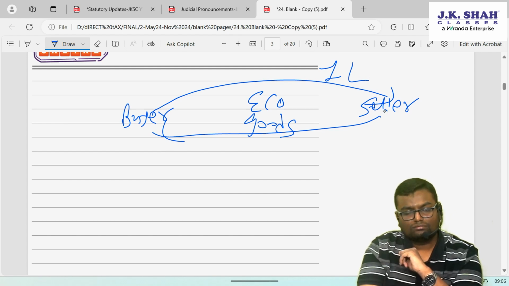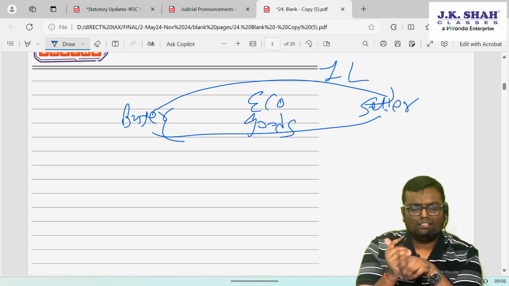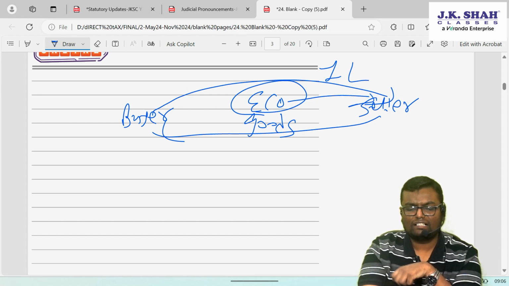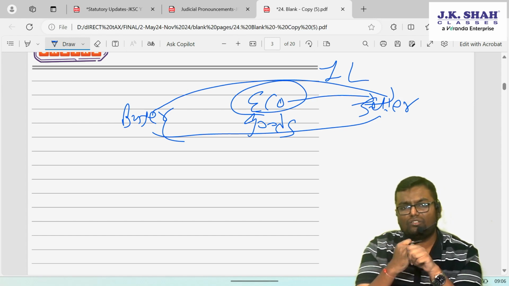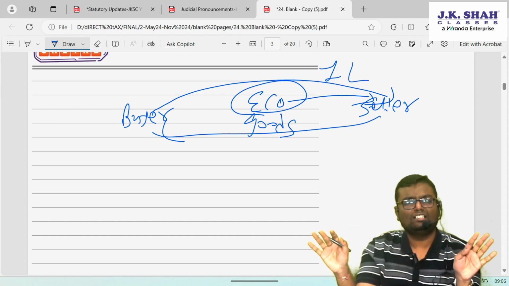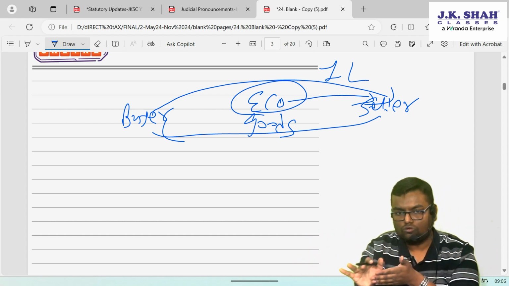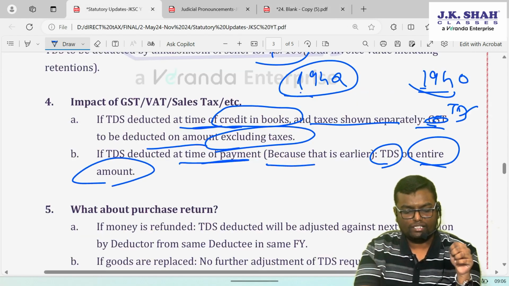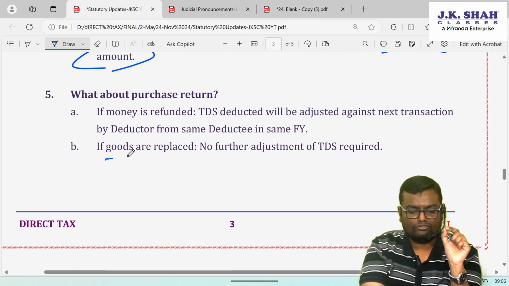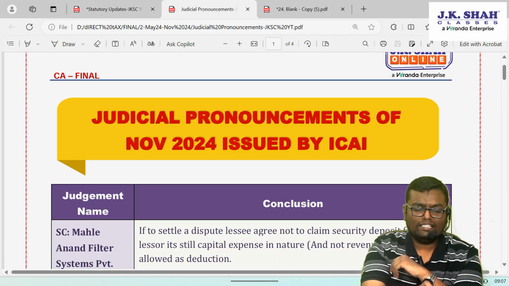Now the seller replaced the goods and passed on another lot of good quality goods to the buyer. So what does CBDT say? In the first transaction itself, eco has deducted TDS of the seller. Because of the purchase return, the goods are just being replaced, nothing more is to be done. TDS was deducted earlier, matter closed. So if in case of purchase return the goods are replaced, no further adjustment of TDS is required.